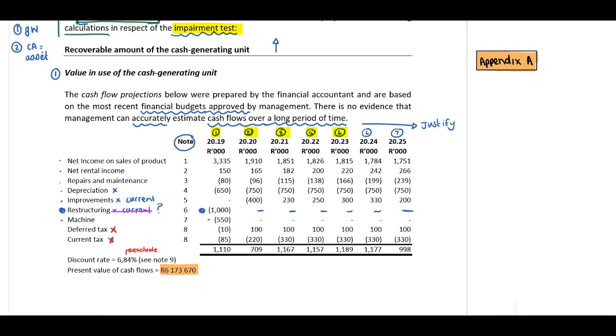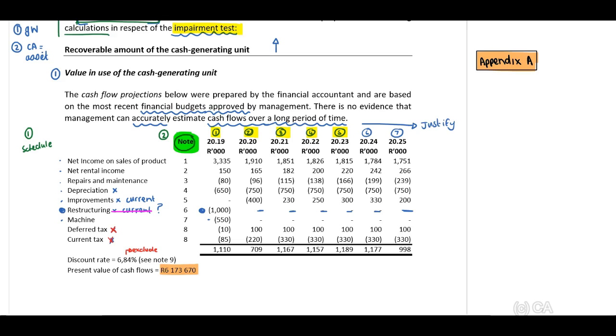Now, when we look at this, where do we start? My personal process, number one, I will first look at the schedule, or in this scenario, the budgets that they've provided to us, the extrapolation per year. And I will discuss this. And then secondly, I will work through the notes per line item, 1, 2, 3, 4, and so forth.